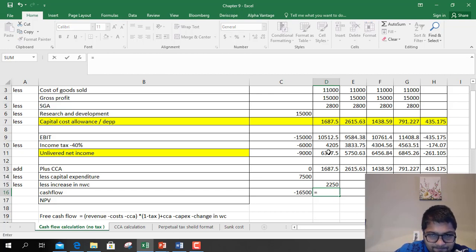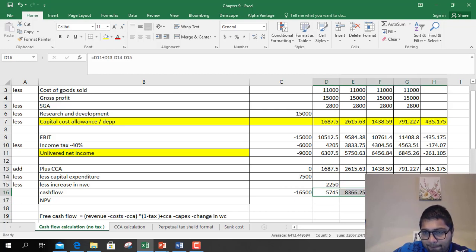Cash flow in year 2 is unlevered income plus CCA minus capital expenditure minus cash flow. And if you just drag it, you get a cash flow profile. So minus 16.5 million you spend in year 1, then year 0, year 1 onwards you make some money, 5, 8, 7.5, 7.6, 2.4, and you close the project.